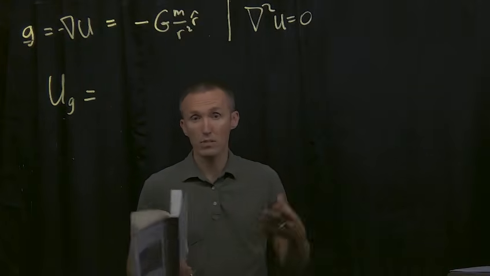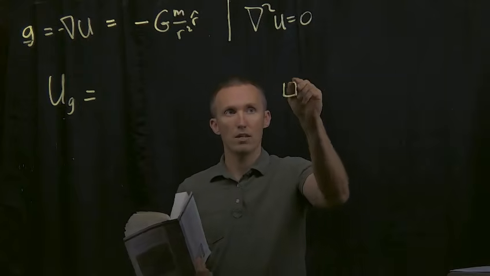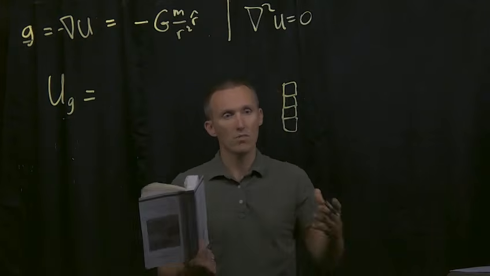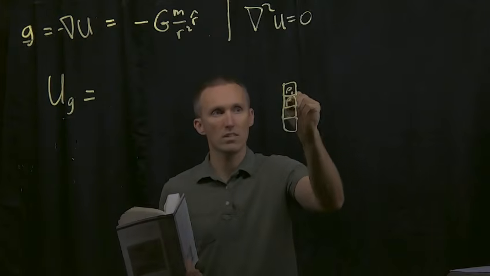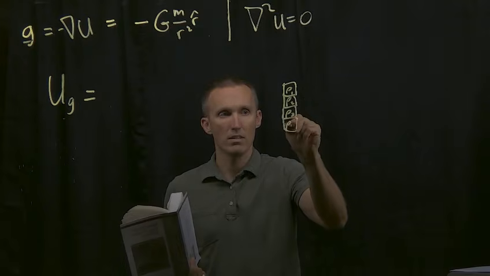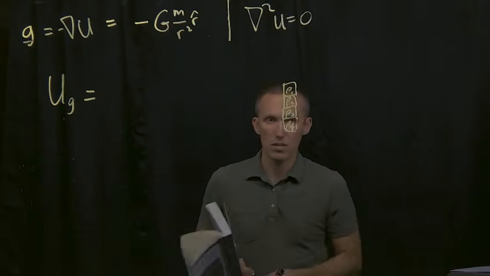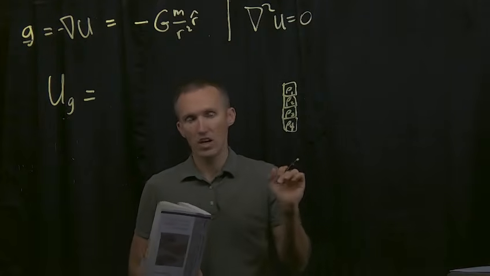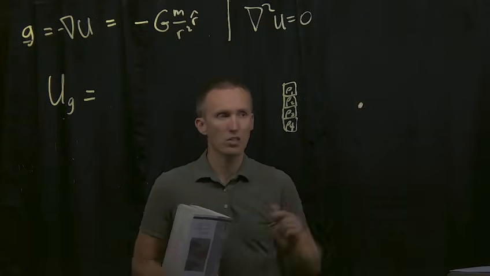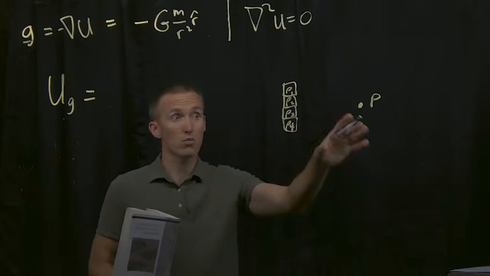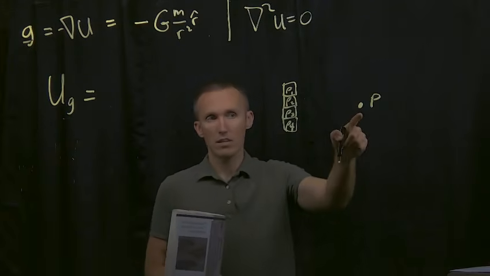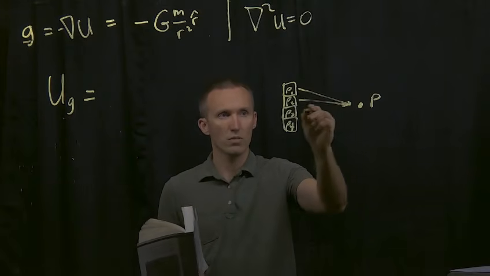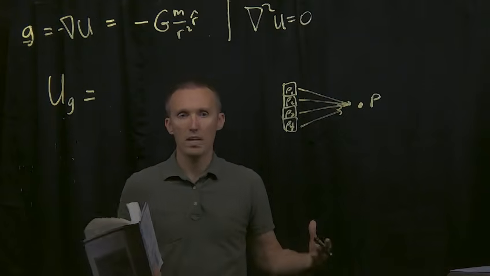and that means that it obeys the principle of superposition. Superposition says that if you have, I'm just going to write a bunch of little boxes here, a bunch of little boxes each having their own mass, mass 1, mass 2, mass 3, mass 4, it's the same thing if the boxes are all the same volume. So they each have their own mass. If you have some observation point out here, we'll call that P, that's just where we're measuring gravity, the gravity that you measure at this point is the sum of the gravity from this one, the gravity from this one, and this one. They all simply add up.